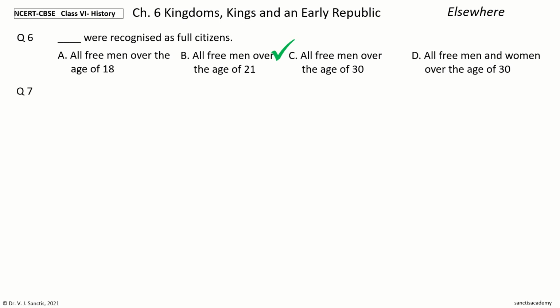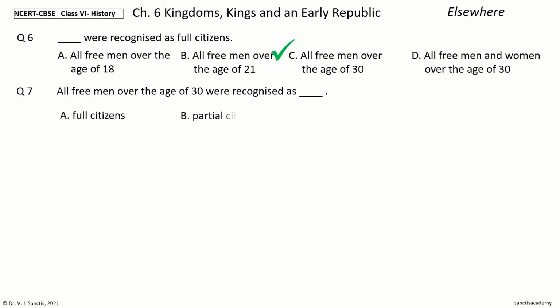Question 7. All free men over the age of 30 were recognized as dash. The options are full citizens, partial citizens, residents, subjects. Your time to choose. And the answer is full citizens. So, all free men over the age of 30 were recognized as full citizens.